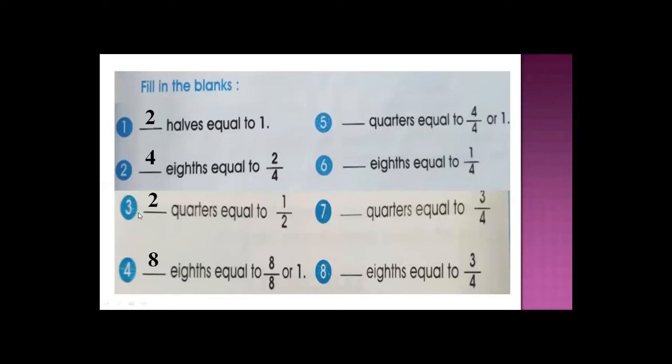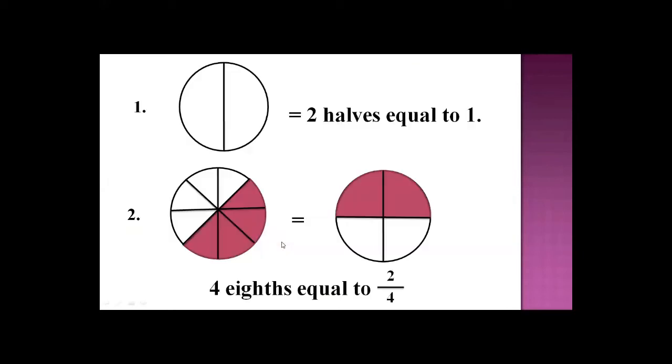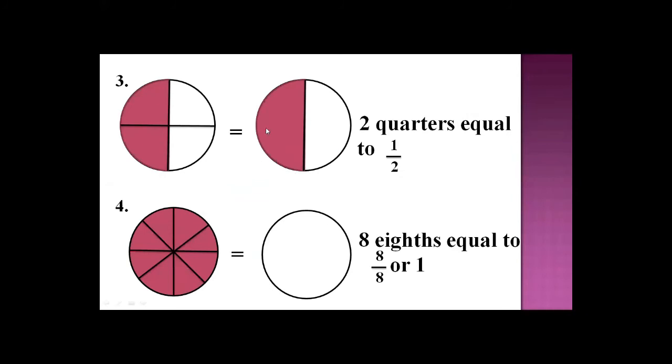Another two examples. Number 3, dash quarters equals 1 upon 2. Here you see, first of all, you make a circle, a half. Okay, because what's the fraction given here? 1 upon 2. First of all, you see this, then you will solve. So you make a circle and make it half, because here they're asking about 2. So you divide it into two equal parts. What's the numerator? 1. You shade one part. When you shade it, what's the fraction here? 1 upon 2, with 1 as numerator and 2 equal parts as denominator.